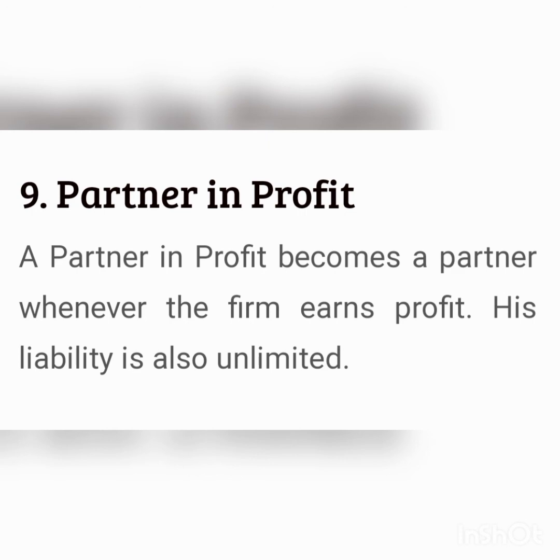In the case of nominal partner, he does not contribute capital, does not participate in the management. He generally does not share the profits and losses. The liability of the partner is unlimited. Then in the case of partner by holding out, he does not contribute capital. He does not participate in the management. He does not share the profits and losses, and the liability of the partner by holding out is unlimited.